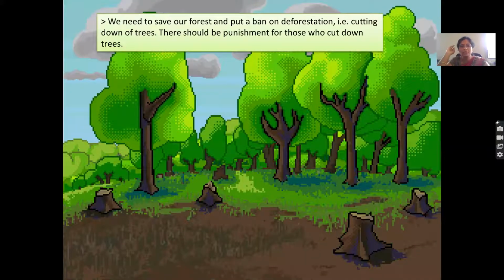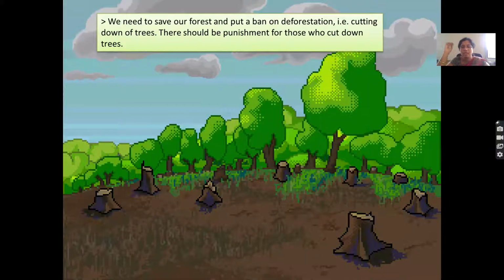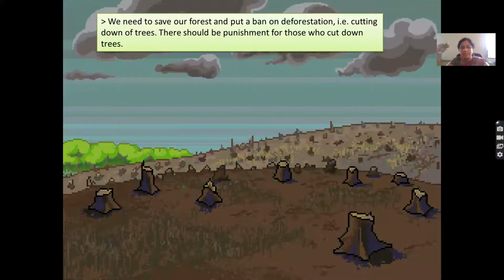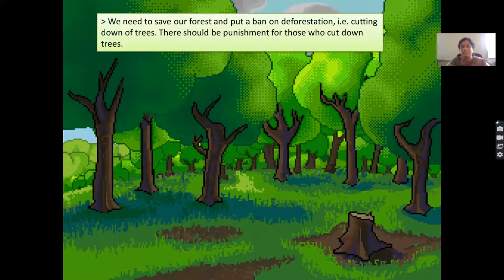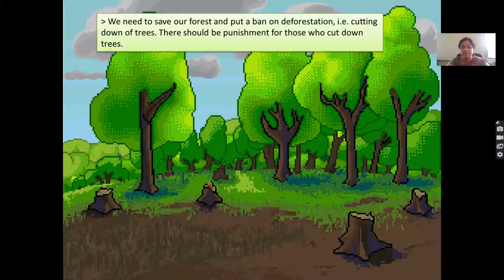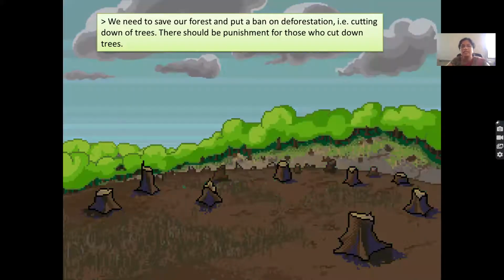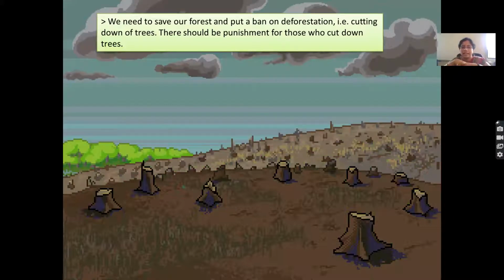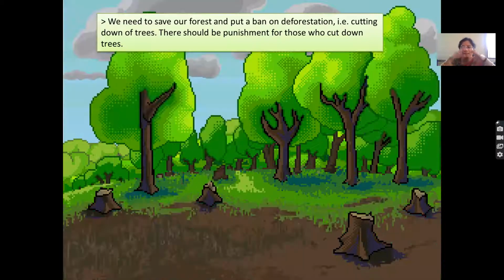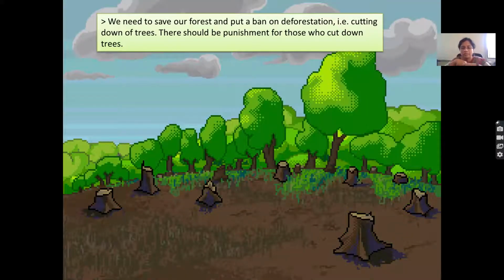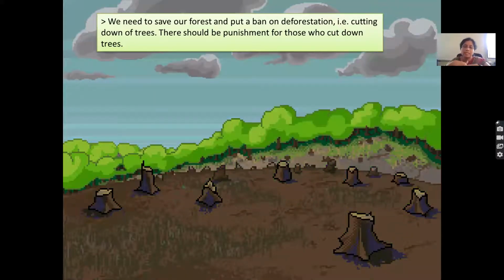Children, we need to save our forest, correct? We are seeing that because of the expansion of city life, we are clearing the land area. If you want to construct a house, what do you do? You'll clear the land, right? If there are plants and trees, you'll cut them off. This is so sad.